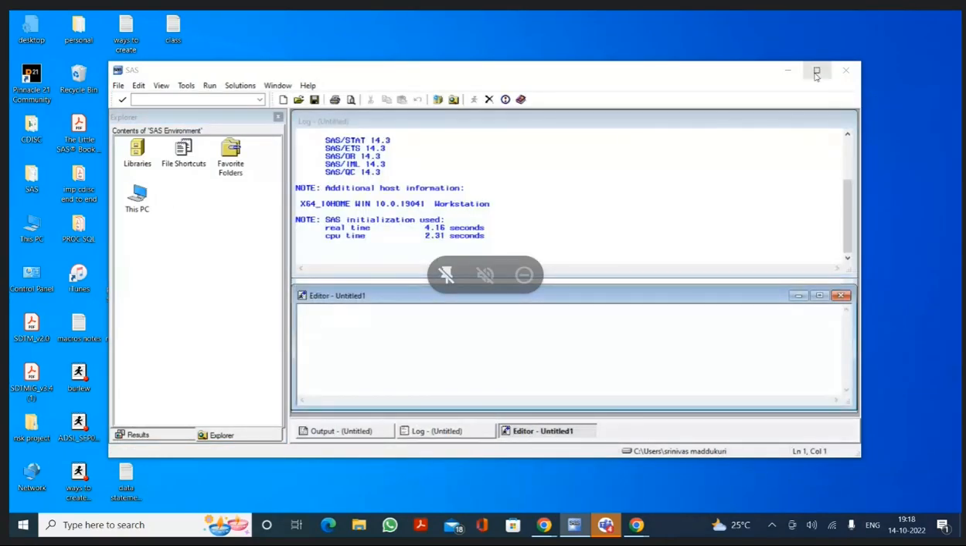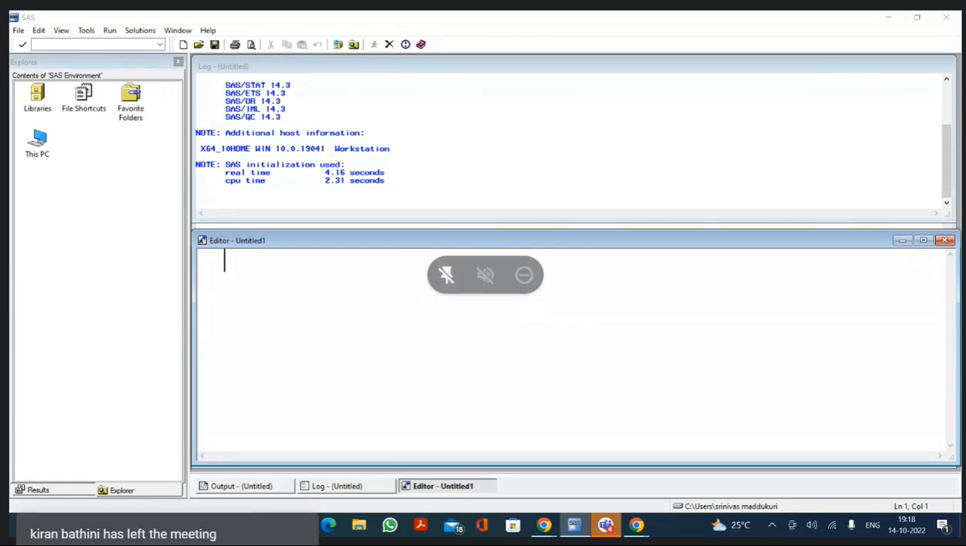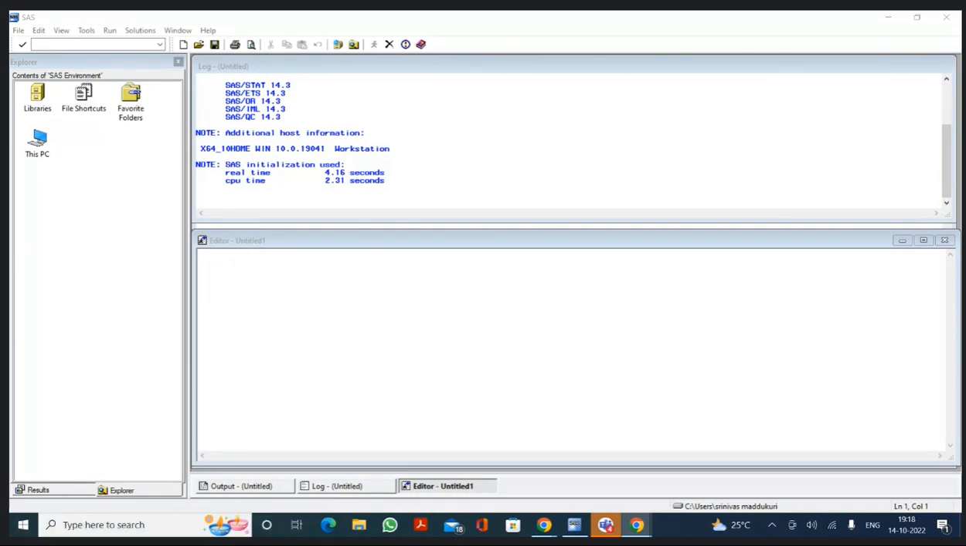What do you mean by SAS program? It's a group of statements. What is a statement? An order or instruction to do some work.